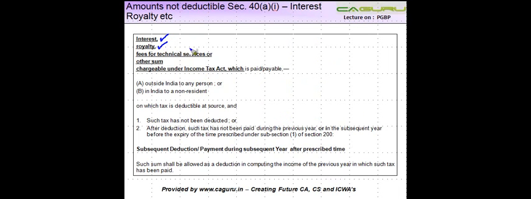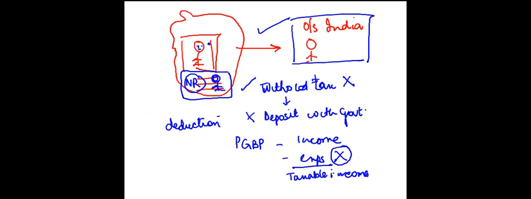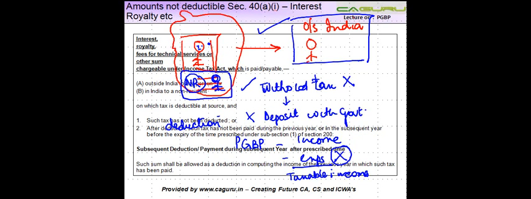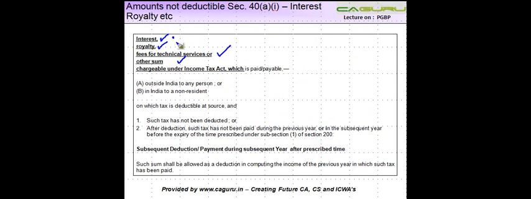Interest, royalty, fee for technical services or other sum. So the payment that I spoke about, that this person is making, could be any of these four. Which four? It could be interest, royalty, fee for technical services or other sum, right?